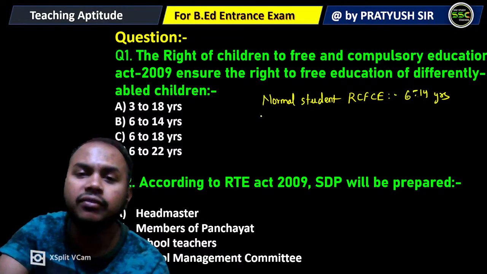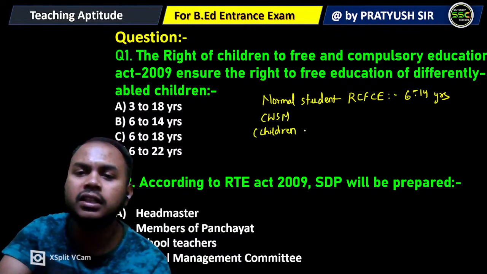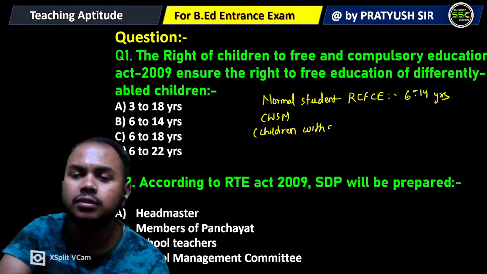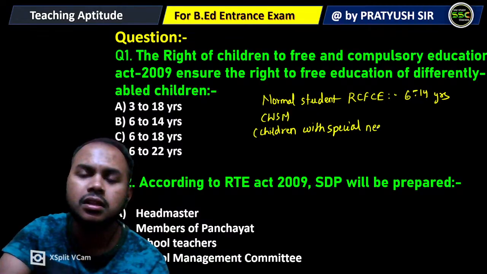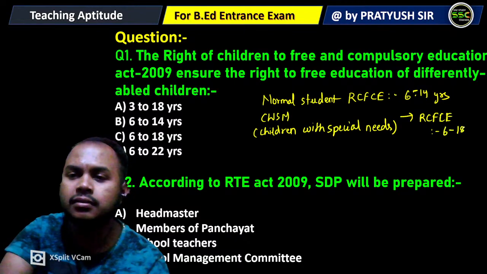But in case of CWSN, children with special needs, the right to free and compulsory education extends from 6 to 18 years.